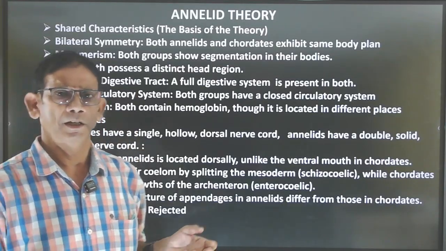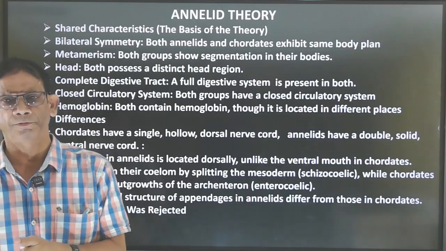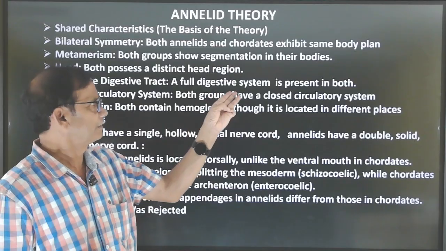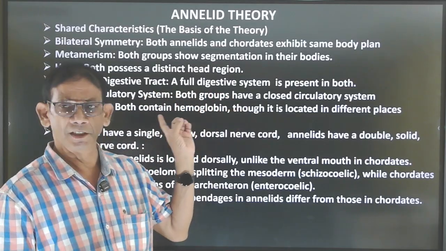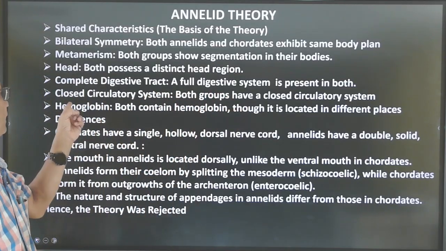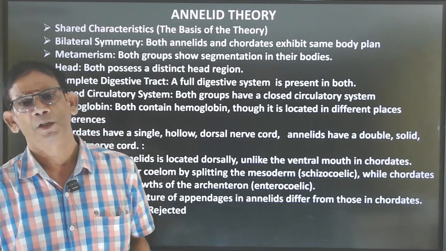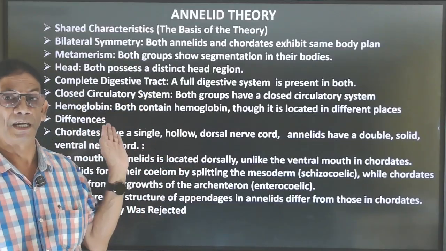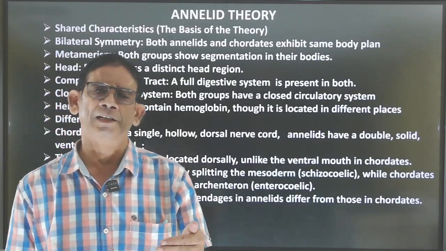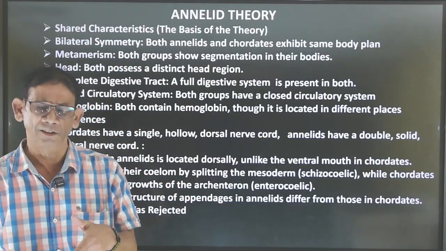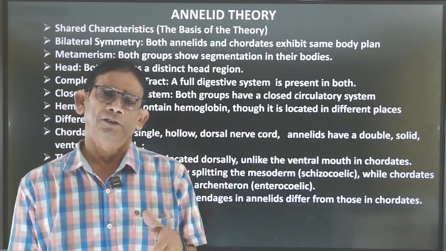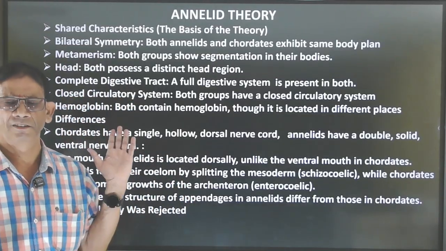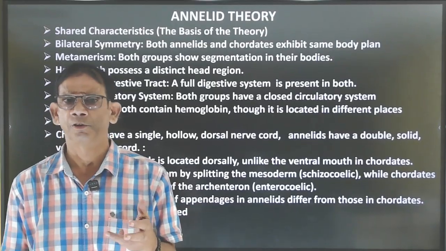And the same for the head: a head is present in both Annelida and Chordata. A complete digestive system is present in both. Regarding the circulatory system, in both cases there is a closed circulatory system. And regarding hemoglobin, in Annelida hemoglobin is present in plasma, but in Chordata it is present in red blood cells. But besides the similarities, there are some differences also.